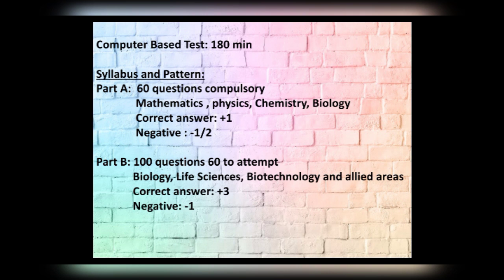Let's talk about the examination. It is an online test of 180 minutes. Syllabus and paper pattern. The paper will consist of two parts, Part A and Part B. Part A will have 60 compulsory questions from mathematics, physics, chemistry, and biology of 11th and 12th level. A correct answer will get +1 mark and there will be negative marking of half. Part B consists of 100 questions from which 60 are to be attempted. Its syllabus will be Biology, Life Sciences, Biotechnology and Allied Areas of Bachelor's level. A correct answer will get +3 marks and there will be a negative marking of 1.